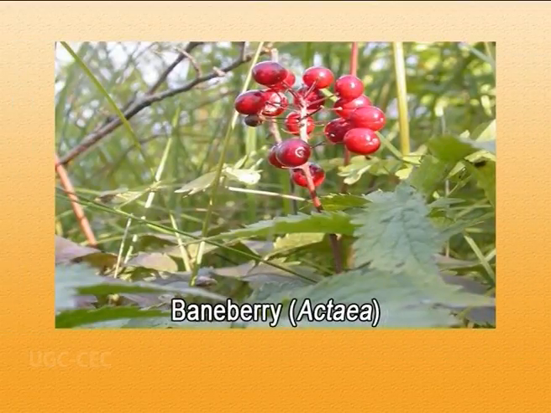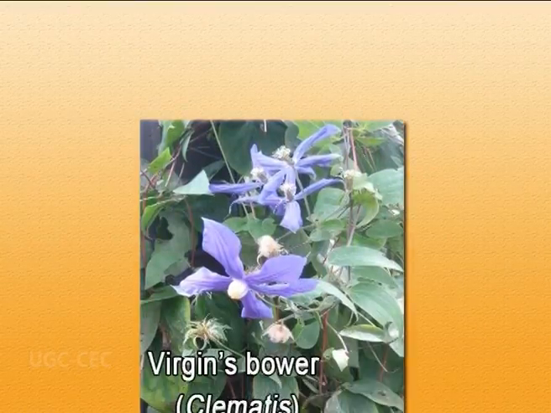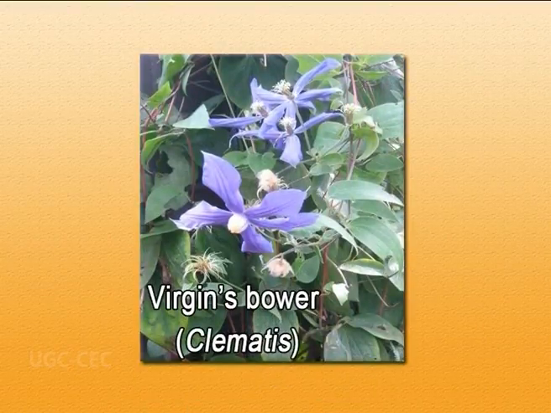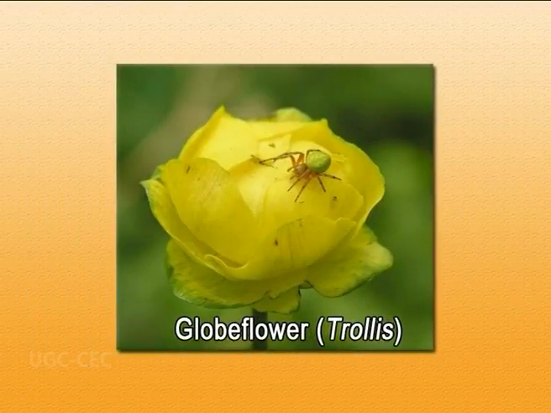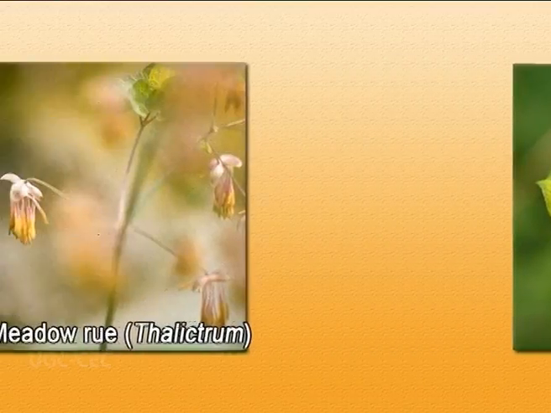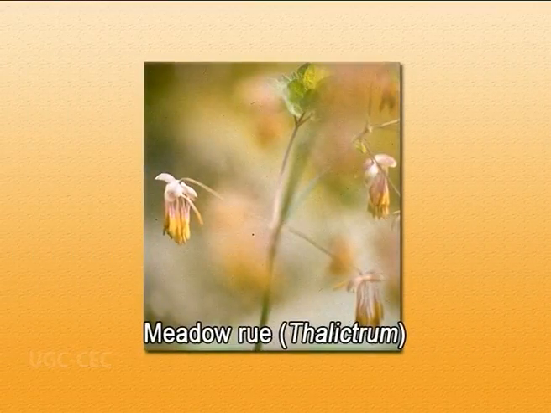We have also baneberry with the scientific name Actaea. Or we have Clematis, a woody climber. Its common name is Virgin's bower. Or we have a flower called globe flower. Its scientific name is Trollius. Or we have a beautiful flower of meadow rue, scientifically known as Thalictrum. Or the medicinally important plant Aconitum, sometimes also used as an ornamental, commonly known as monkshood.